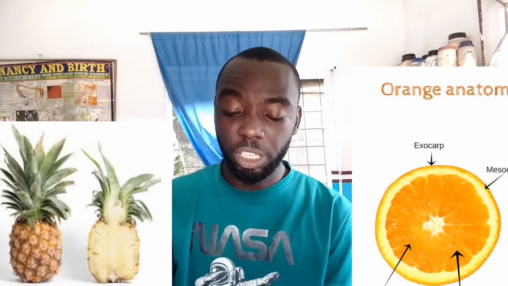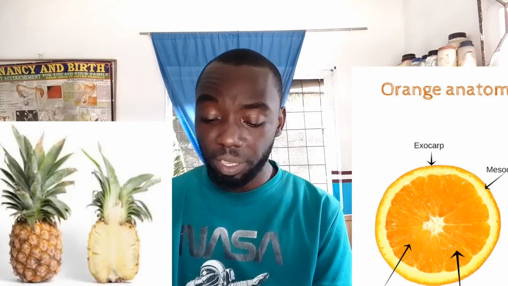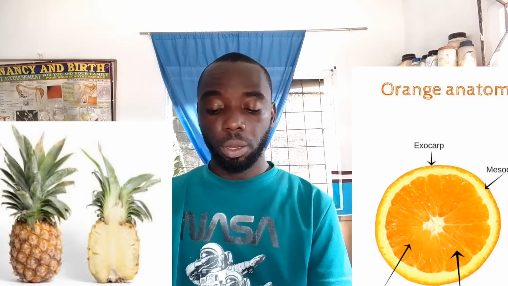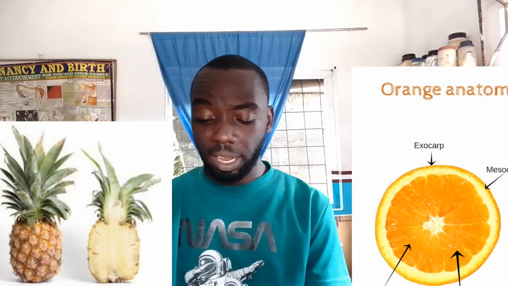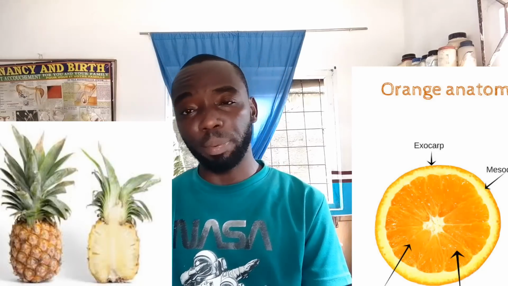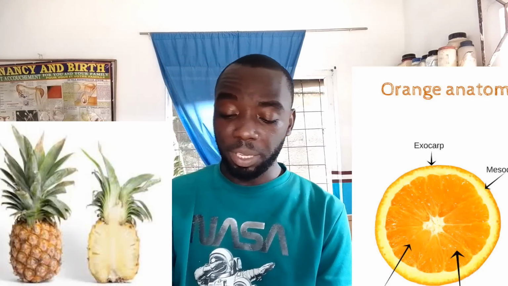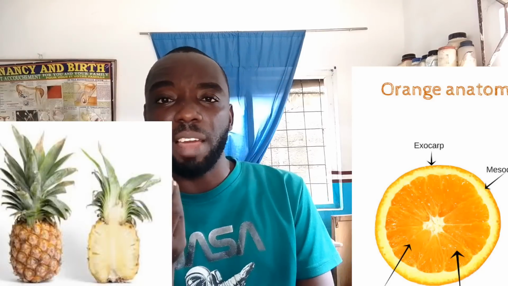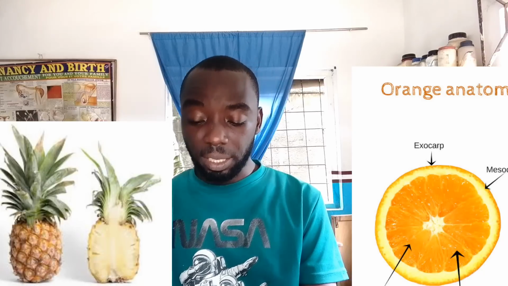specimen E and specimen F. What is the difference between specimen E and specimen F? Now here, under specimen E, which is pineapple, we say that it is a sorosis fruit, while specimen F is a berry. Under one it says it has scars, which is specimen E. It has scars. Why this one now? There is absence of scars. Here is absence of hard seed, which is the pineapple. It has seed, but the seeds are very soft, while that of orange has a hard seed.